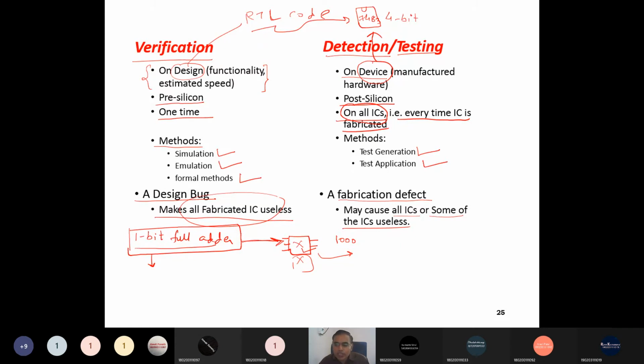So for this, let me give one good example. Sometimes some ICs are useless for the same GDS file design, and some ICs are produced with good functionality. When such a thing happens, one time,